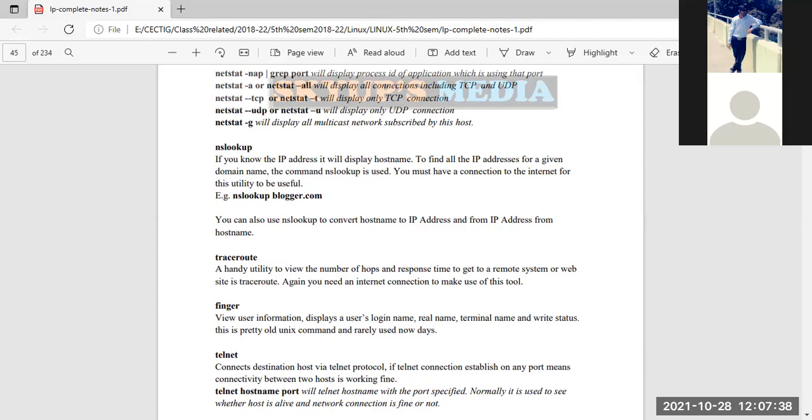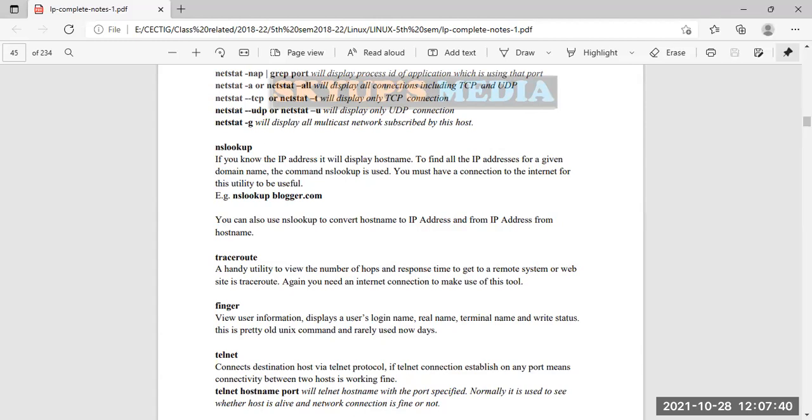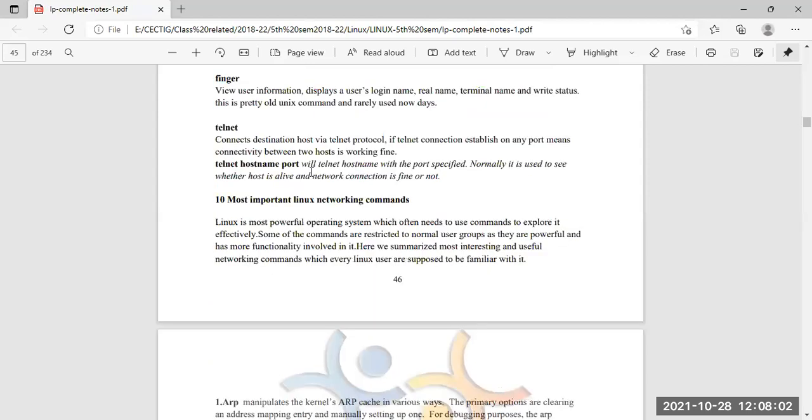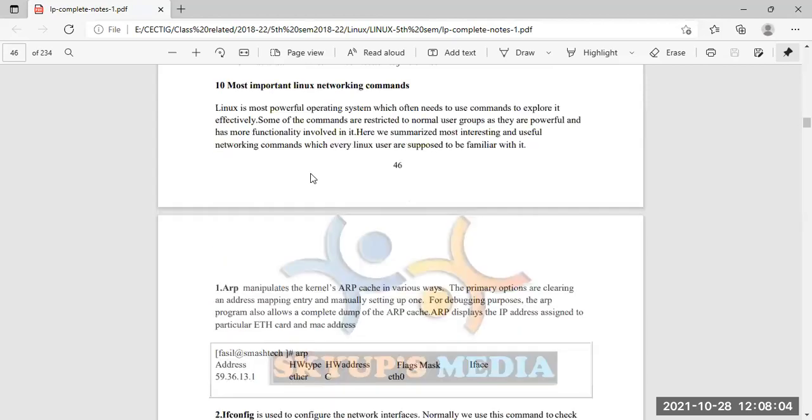It can be established at any port if the two hosts, the source and the destination, are working fine. So with telnet hostname port, it connects the source and the destination so that we can establish a remote connection. Okay, so these are the available commands and options.